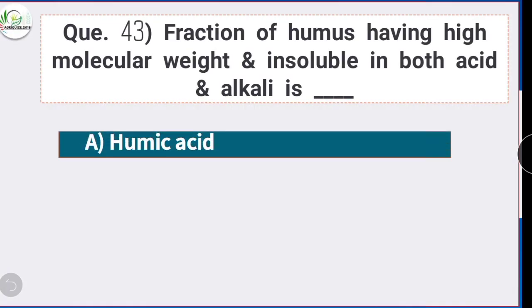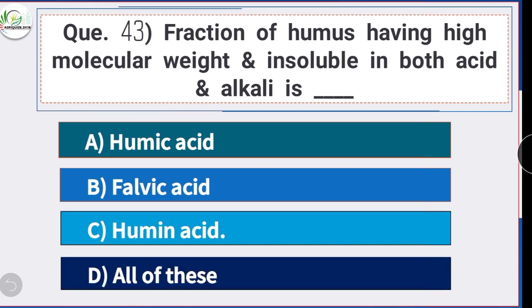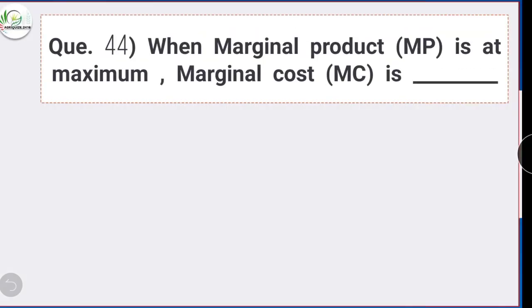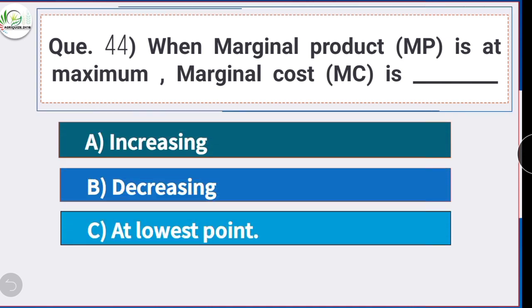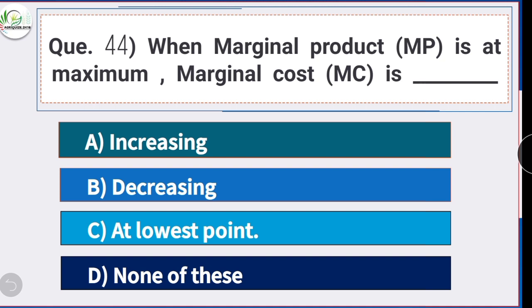Question number 43. Fraction of humus having high molecular weight and insoluble in both acid and alkali is. Option C is the correct answer. Humin acid. Fraction of humus having high molecular weight and insoluble in both acid and alkali is humin acid. Question number 44. When marginal product or MP is at maximum, marginal cost or MC is. Option C is the correct answer. At lowest point. When marginal product is at maximum, marginal cost is at lowest point.